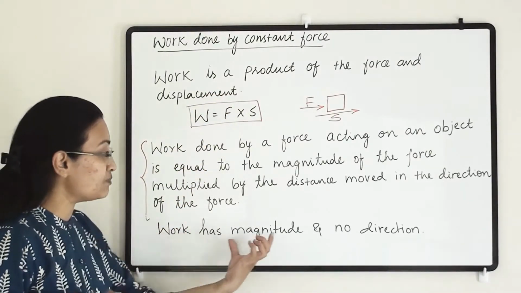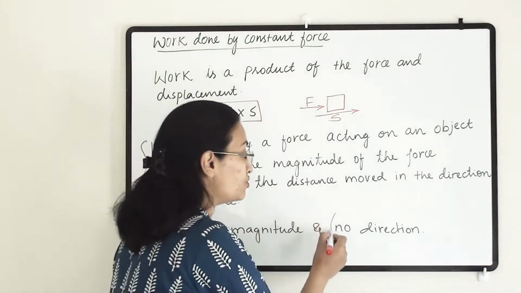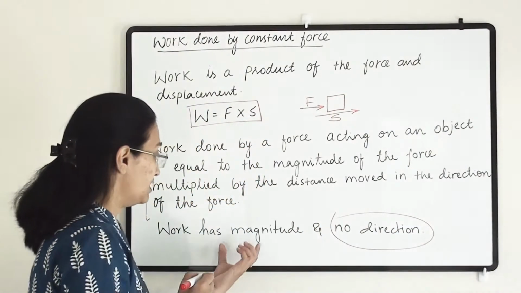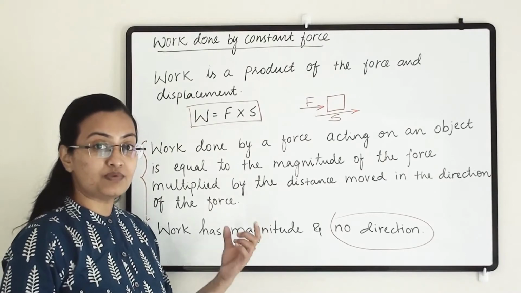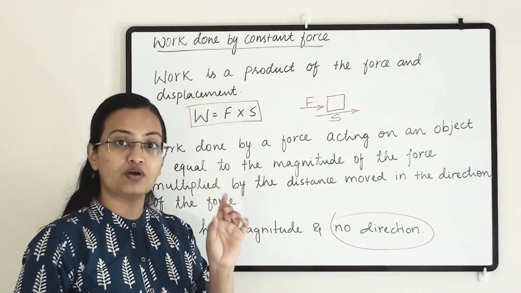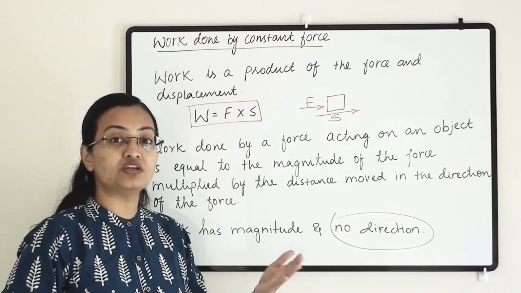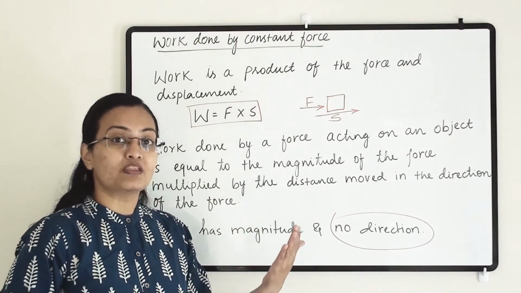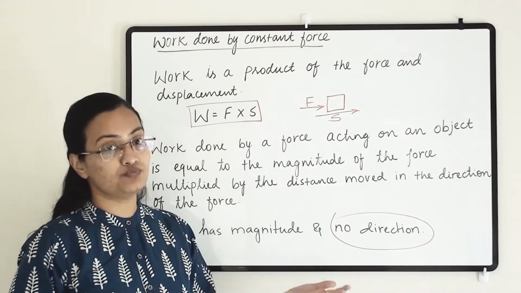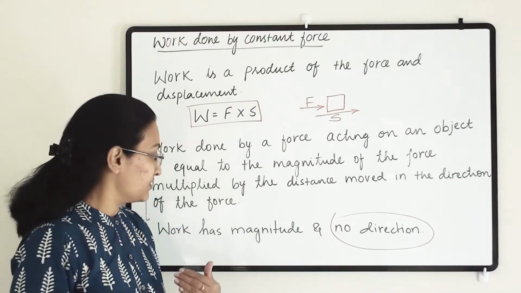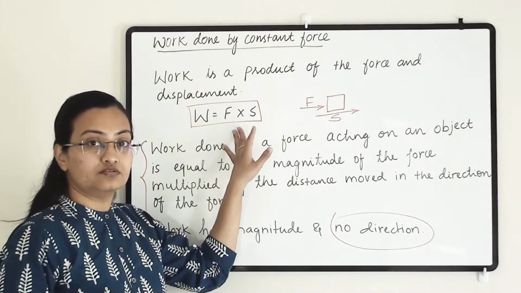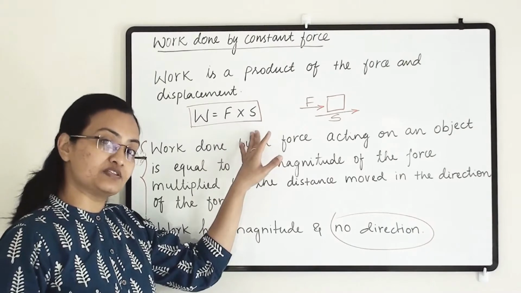Now work has magnitude and it does not have any direction. Work has magnitude, that means it has one specific quantity, that yes, this much work has been done, that we are measuring in joule and in Newton meter, which we will discuss ahead when we discuss the units of the force and displacement.